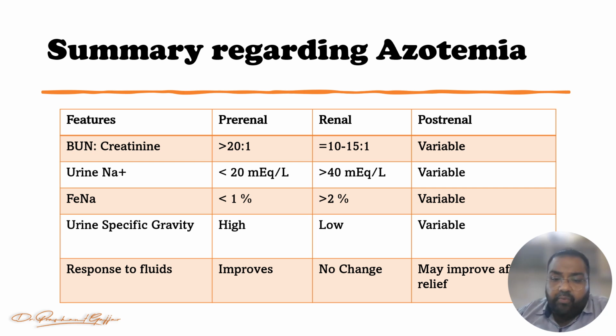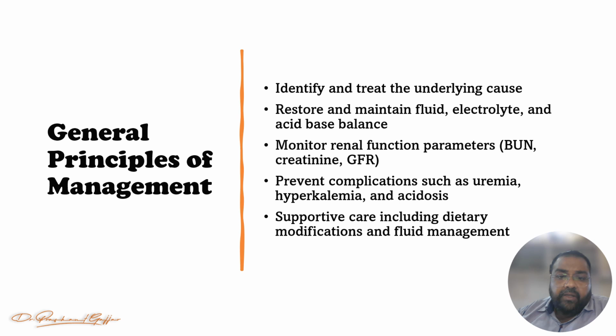So friend, now we move on to the management. How can we manage a case of azotemia? First we talk about the general principles of management in azotemia and urinary imbalance. First we have to identify and treat the underlying cause, and restore and maintain fluid, electrolyte and acid base balance, right? And we have to monitor renal function parameters like blood urea nitrogen, creatinine and glomerular filtration rate. We have to prevent complications such as uremia, hyperkalemia and acidosis, and we give supportive care including dietary modification and fluid management, right?